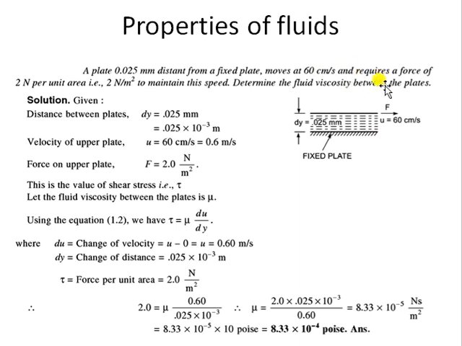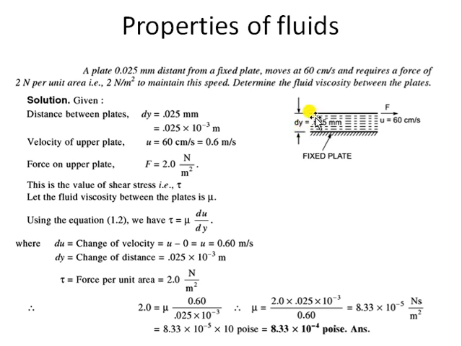Take care of the unit, 60 centimeter per second, and the force required to move this plate is 2 Newton per unit area. In terms of meter square, it will be 2 Newton per meter square. Determine the viscosity of the plate. Since viscosity is asked, it is dynamic viscosity, not kinematic viscosity. And there is only one relation for calculating dynamic viscosity, that is Newton's law of viscosity, so we can use that.